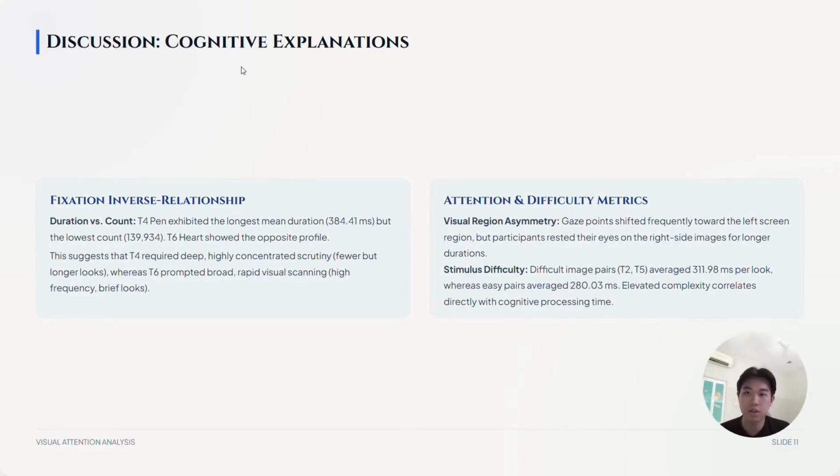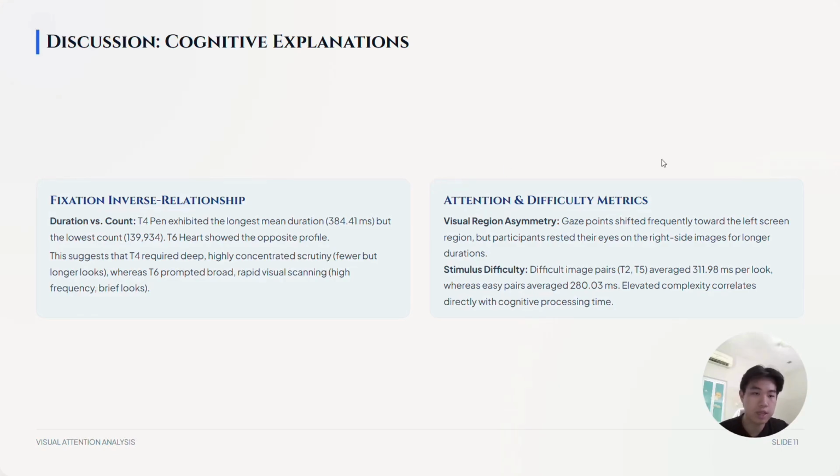Okay, next we have the discussion, cognitive explanation. Fixation inverse relationship, duration versus count. T4 pen exhibited the longest mean duration but the lowest count. Meanwhile, T6 hard showed the opposite profile. This suggests that T4 required deep, highly concentrated scrutiny, fewer but longer looks, whereas T6 prompted broad, rapid visual scanning, higher frequency, brief looks.